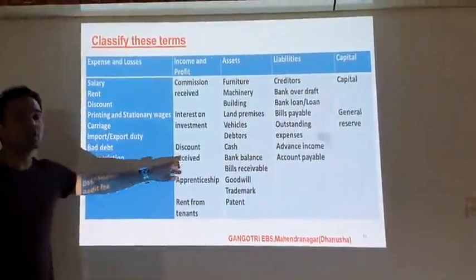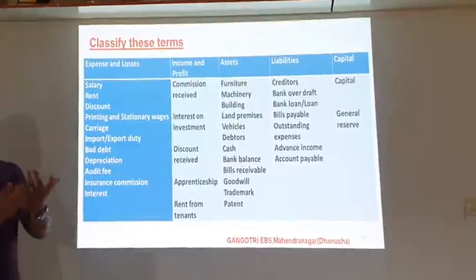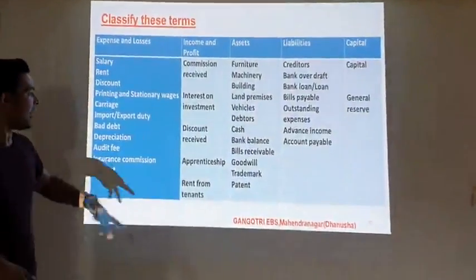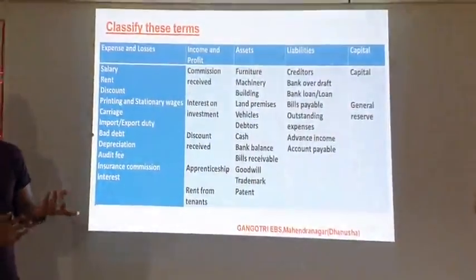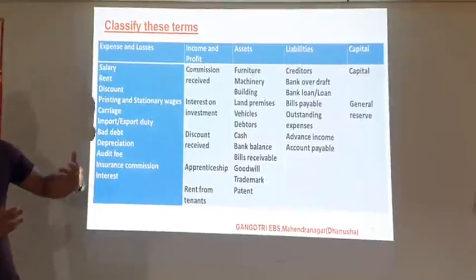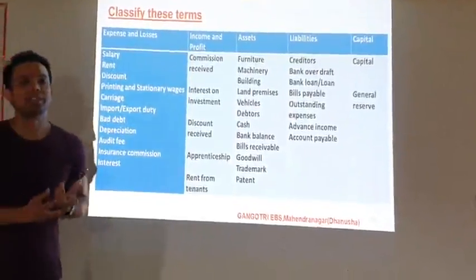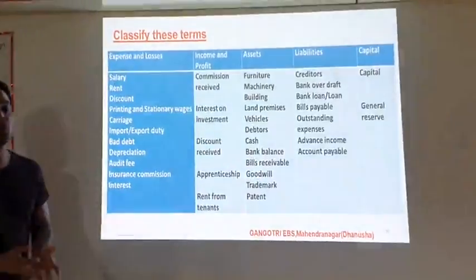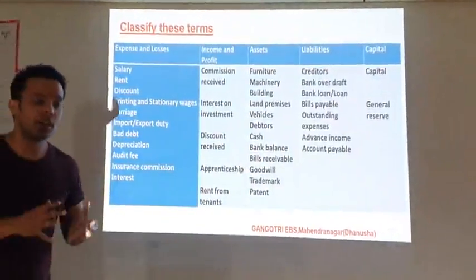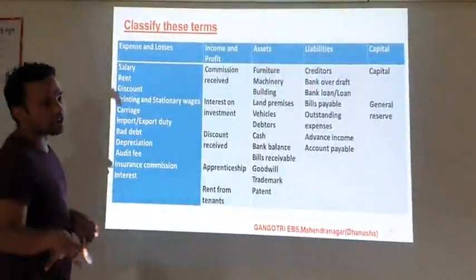And then discount received: when we allow the discount, that is our expense, and when we receive the discount, that is our income. Apprenticeship premium is also one type of income that we get from others. When we provide some training, we get an amount that is called apprentice premium. And there is rent from tenants: when we receive the rent, that is also income for the organization.